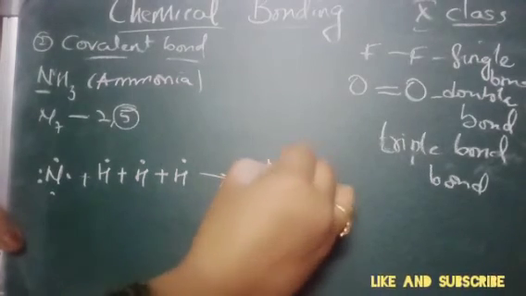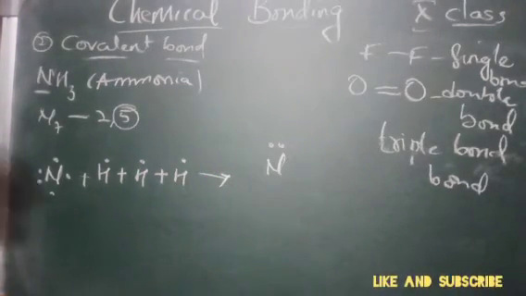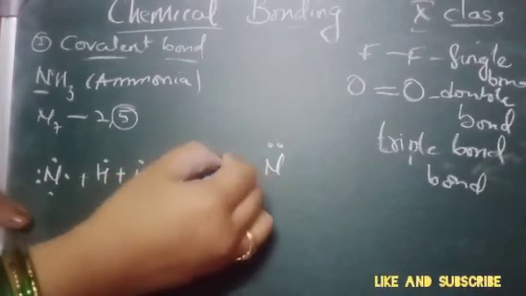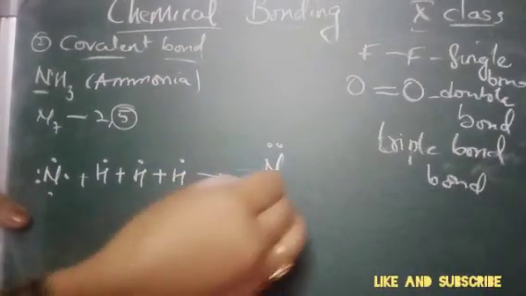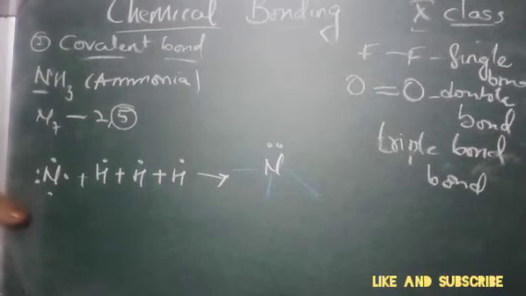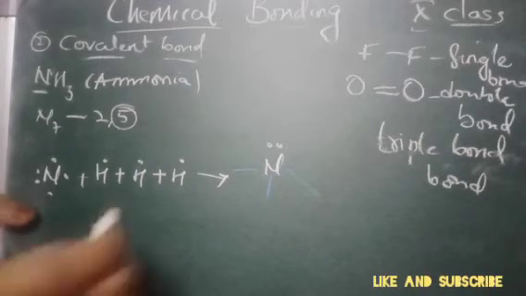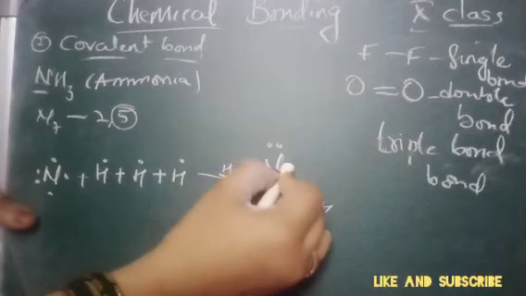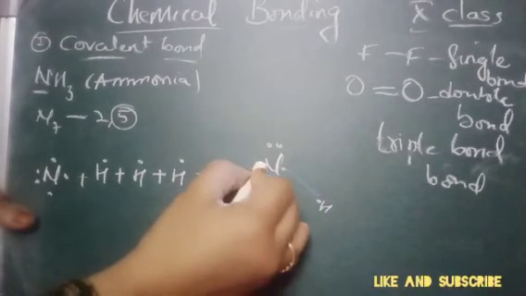This is your nitrogen with 2 electrons upon it, that is the lone pair, and you have 1 hydrogen attached here, 1 hydrogen here, and 1 hydrogen here.